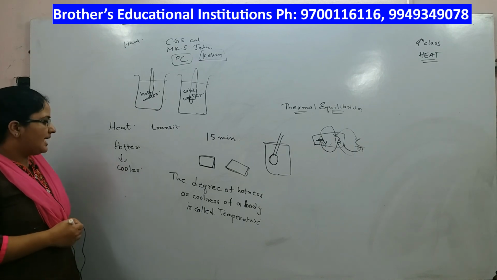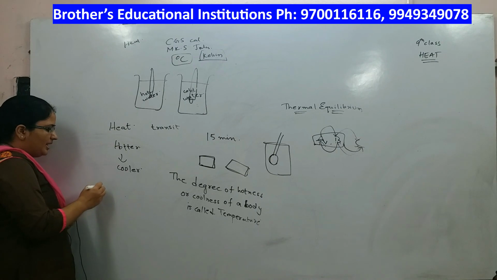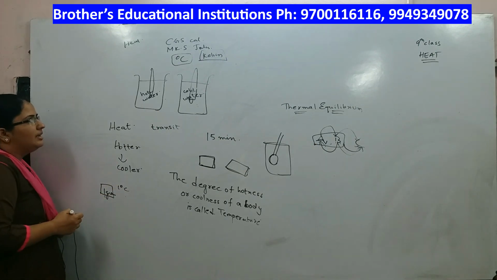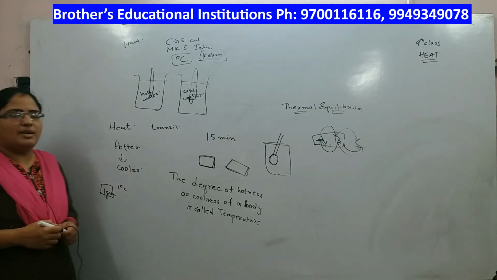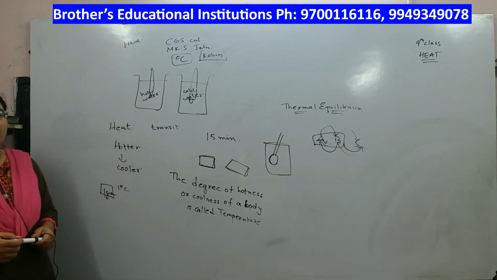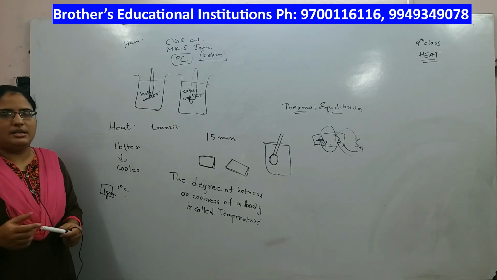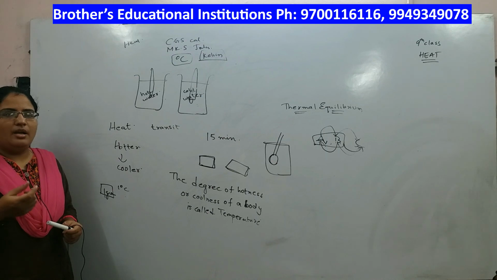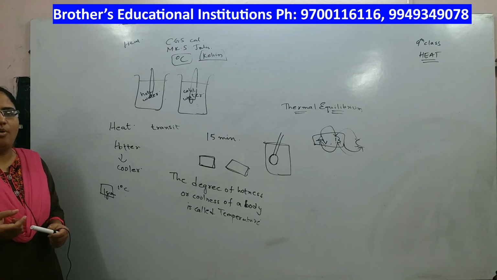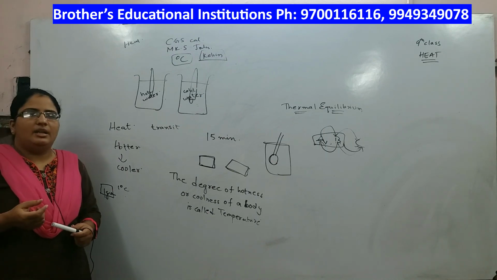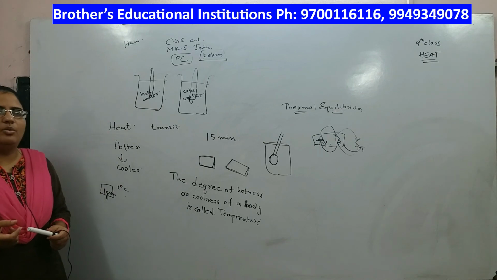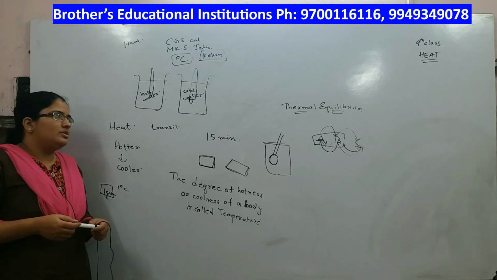Now what is this calorie? If you want to raise the temperature of 1 gram of water by 1 degree centigrade, then the heat energy that you have to supply is equal to 1 calorie. That is, if you want to raise the temperature of 1 gram of water by 1 degree, then the heat energy supplied by you is 1 calorie. So that is about calorie.